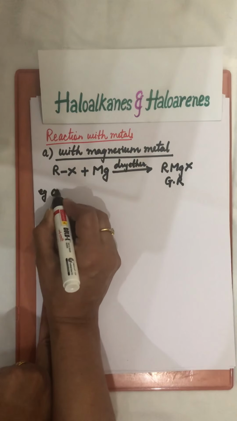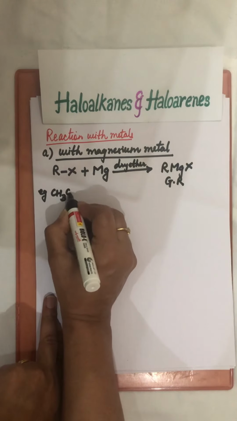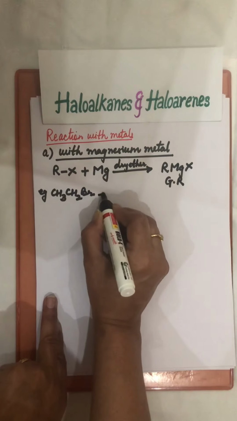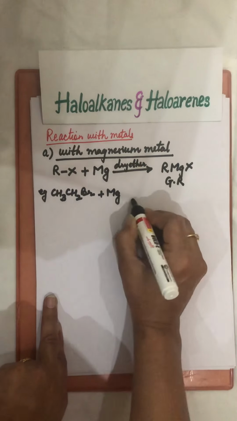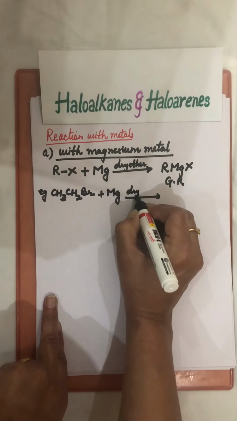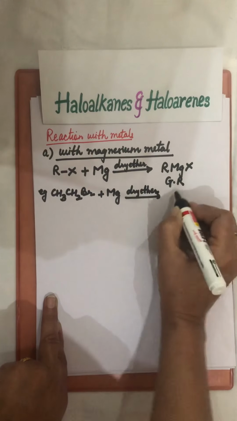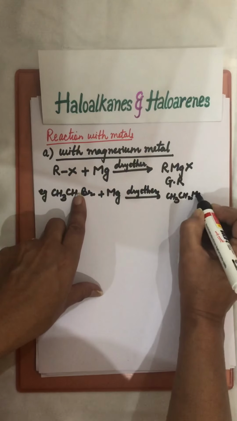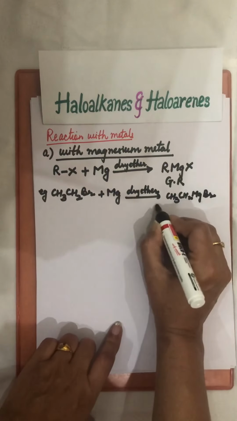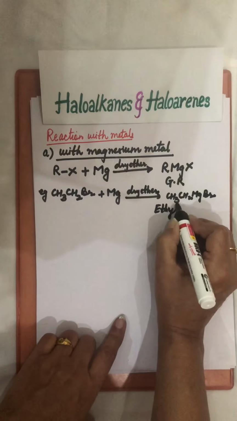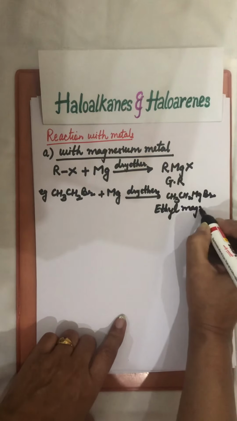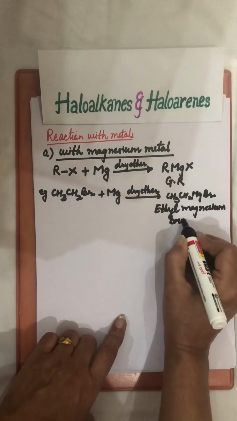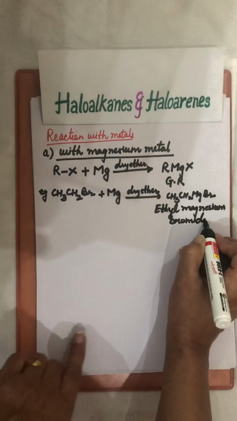Now one particular example I am taking. R we are taking is CH3CH2Br, that is bromoethane, and to this when we add magnesium metal in presence of dry ether we get CH3CH2MgBr. This is called ethyl magnesium bromide. This Grignard reagent will form.